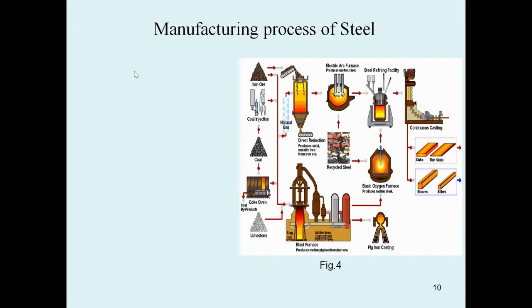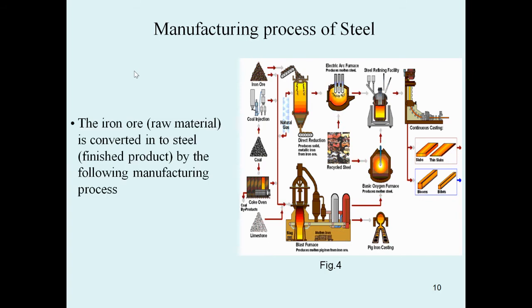So here we can see some arrows. By using this, we can produce slabs or blooms, billets, sheets. So by using this process, the manufacturing of steel in different processes, we can use furnaces, pig iron casting, steel refining facilities, by using natural gases, coal, coke. So by using this, we can produce a component made of steel.